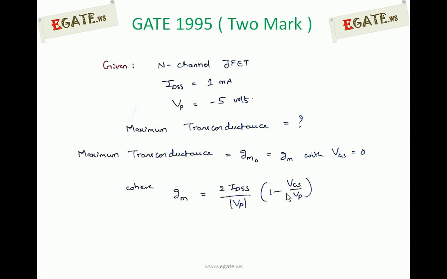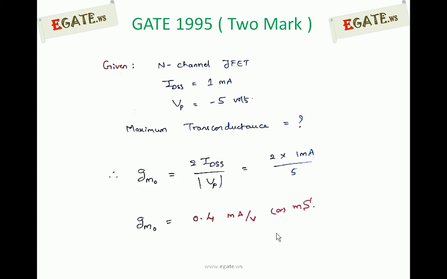Out of this, if you substitute VGS as 0, whatever transconductance you get will be treated as maximum transconductance. So GM naught is equal to 2 times IDSS by VP. This VP you should take as only a positive value even though it is given as negative. We are going with the modulus. So maximum transconductance can be calculated using this equation, which is 2 IDSS by VP.